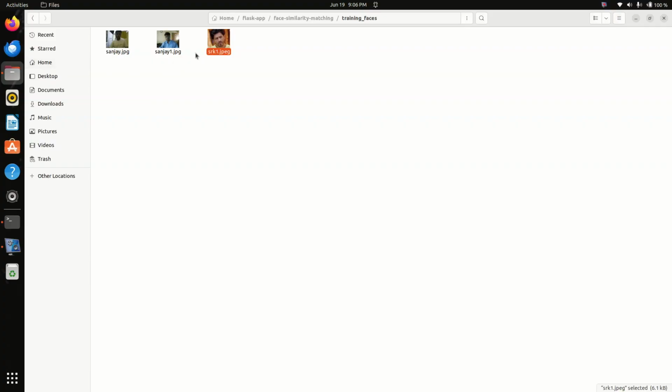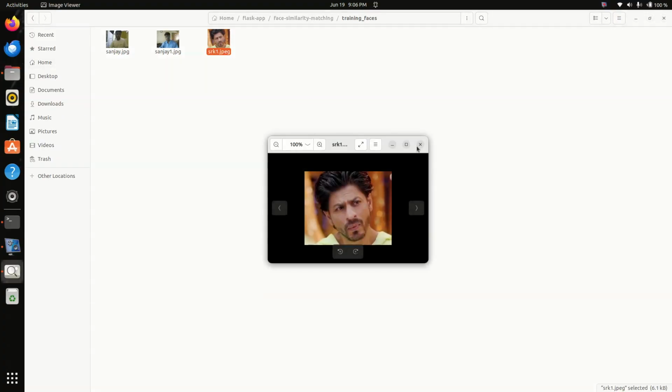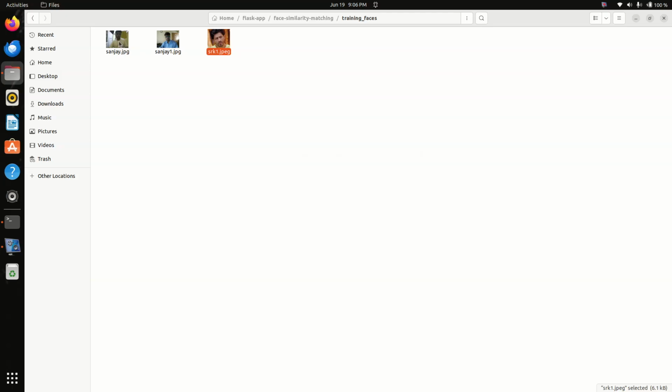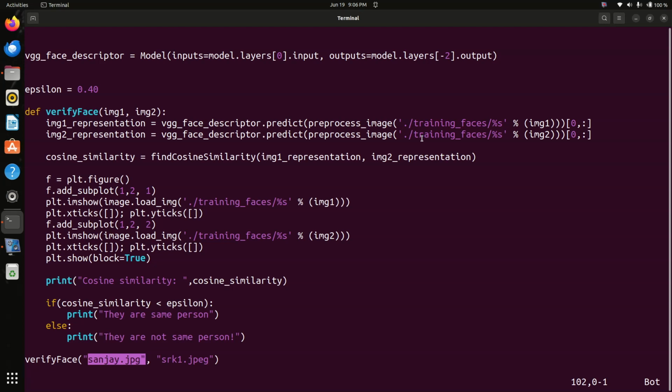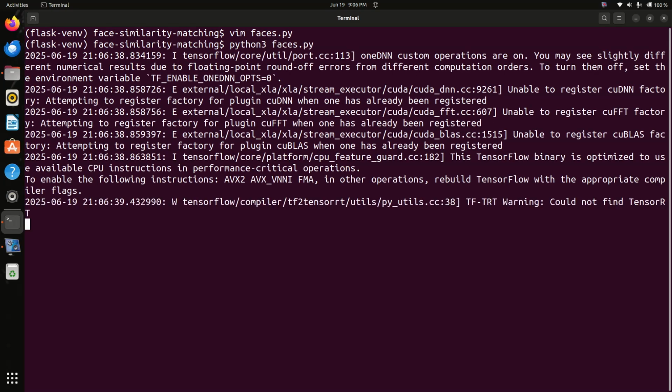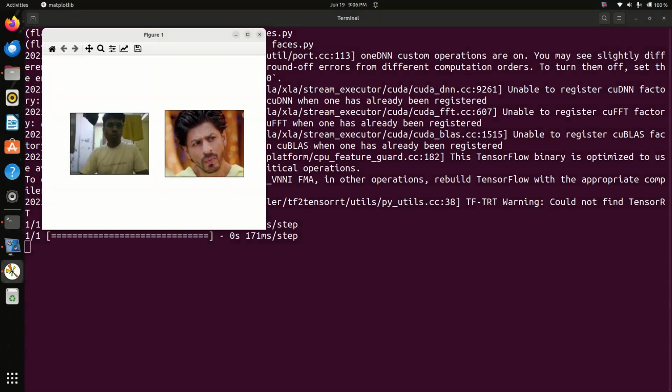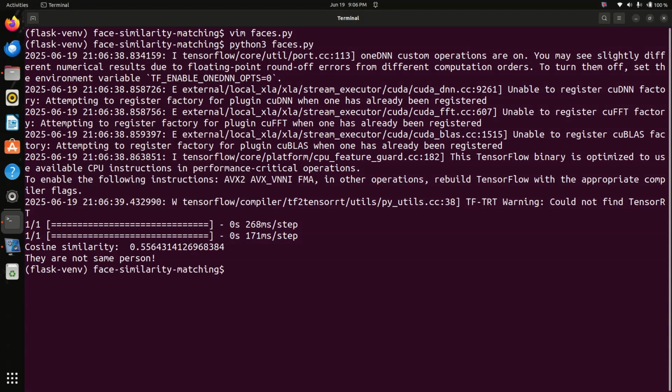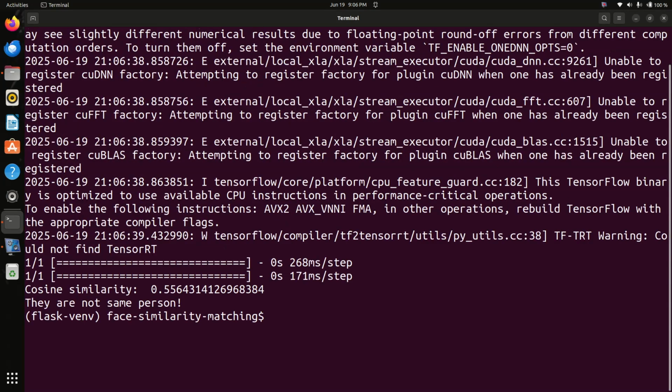We will see that SRK is there. These images are of the actor, and these images are of mine. Okay, now I will execute the program. The answer should come: faces are not similar, faces are not the same. Let us see what happens. Yes, they are not of the same person. Here we can see they are not of the same person.